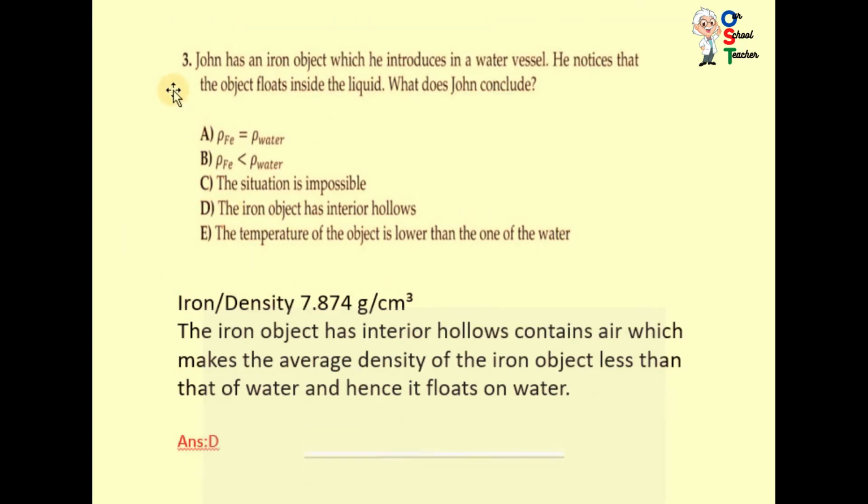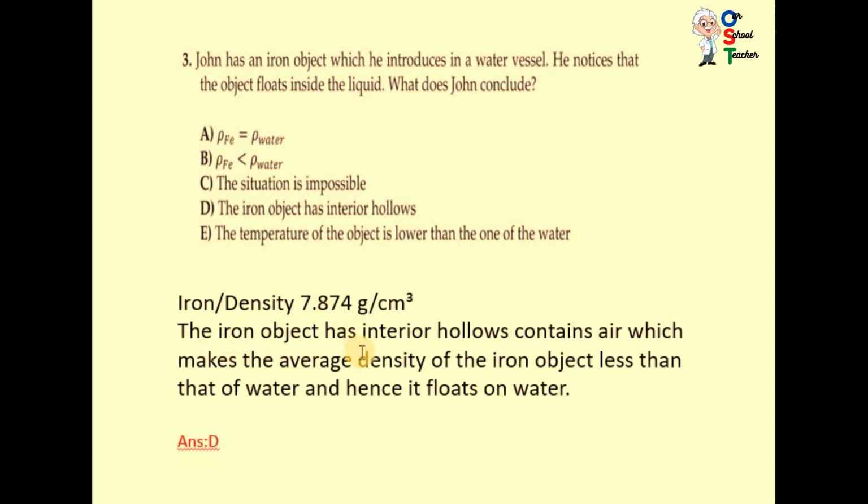Now question number 3. Again, this is related with density. John has an iron object which he introduces in a water vessel. He notices that the object floats inside the liquid. What does John conclude? Iron density is 7.874 gram per cubic centimeter.